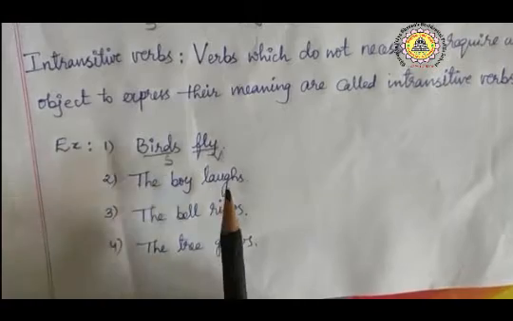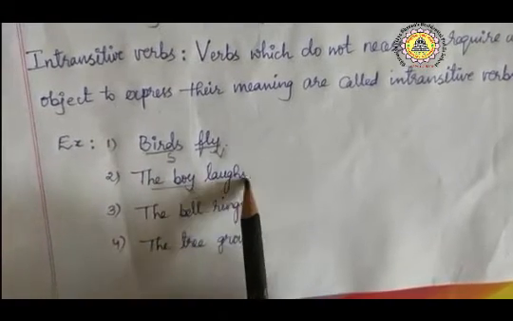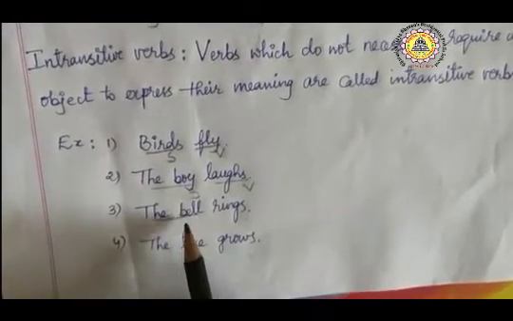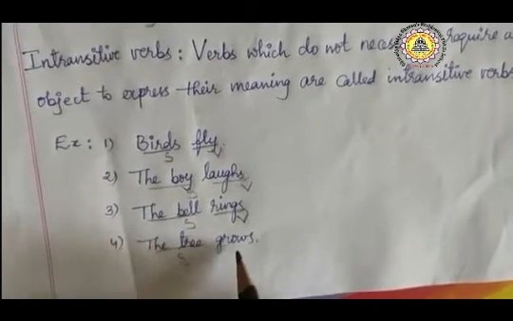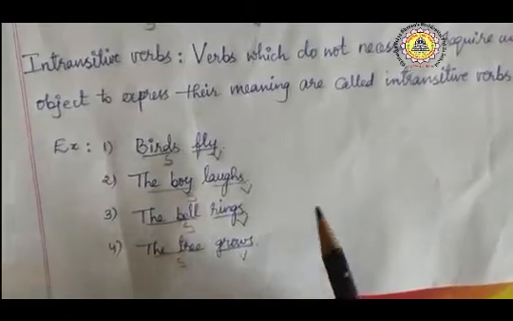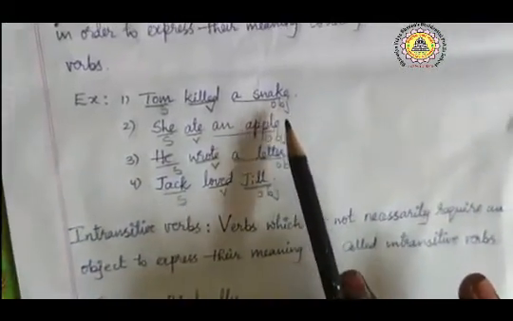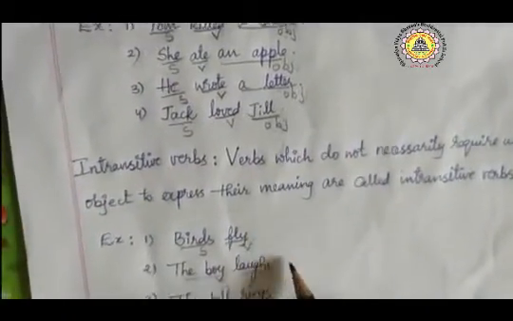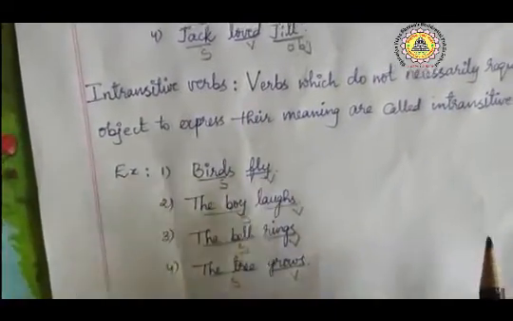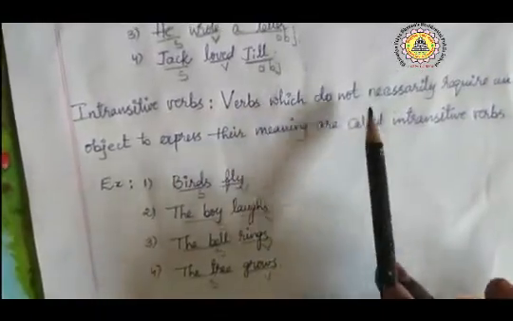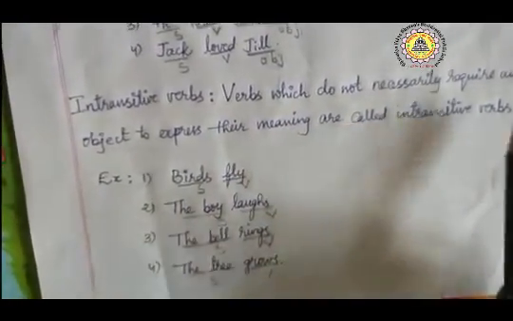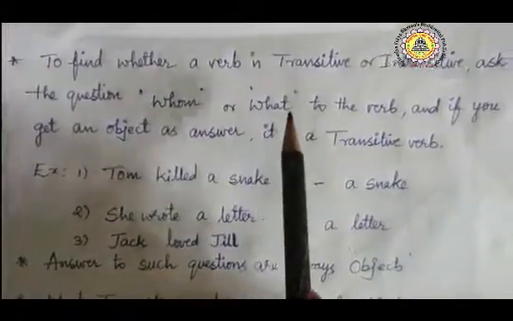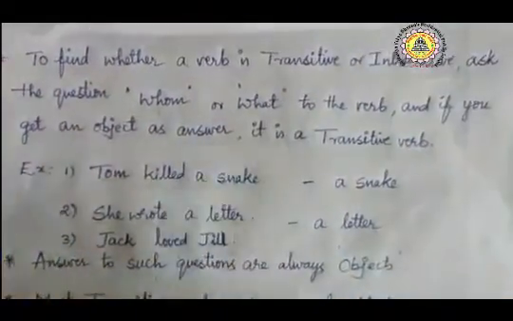Next, the boy laughs. The boy is subject. Laughs is verb. The bell subject, rings verb. The tree subject, grows verb. So when we see here, in previous examples we have seen an object everywhere, but here there is no object, but still it is conveying meaning. So verbs which do not necessarily require an object to express their meaning are called intransitive verbs. We have seen what is transitive or intransitive verb.